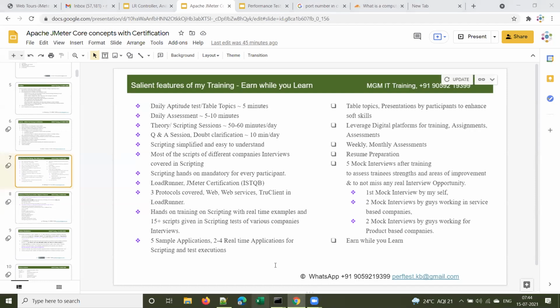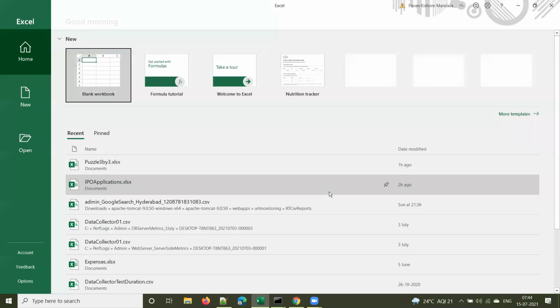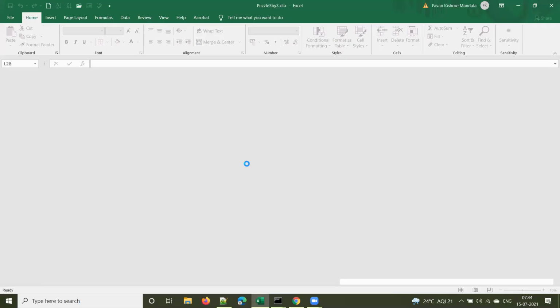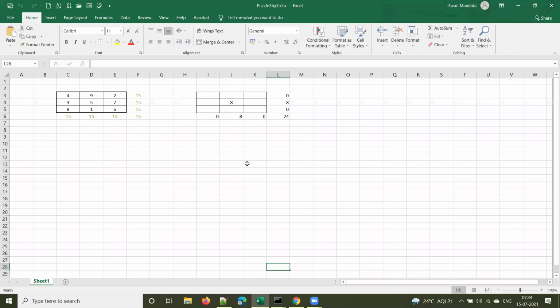By the way, did you try the 3 by 3 puzzle that I asked yesterday, before jumping into the session? Did you find out? I told you there is some pattern over here. If you identify that pattern, this will be easy. You can do it in less than a minute, in 10 or 20 seconds if you know the pattern. Did anyone identify that? I gave you the biggest clue.